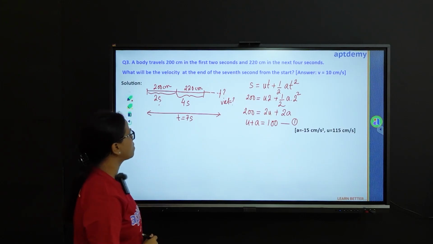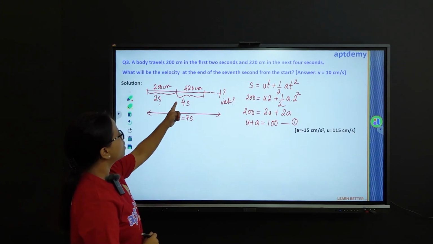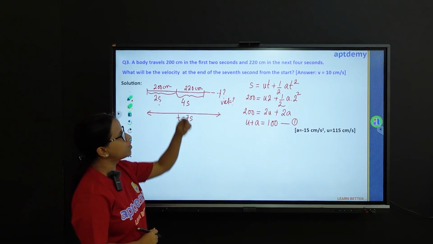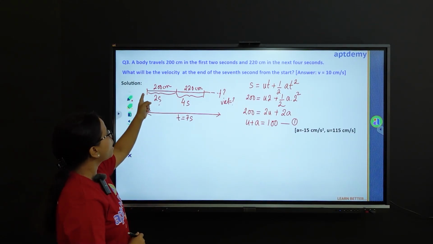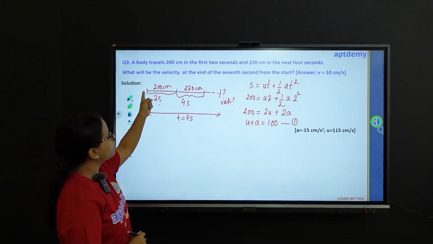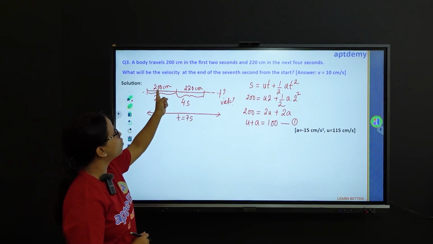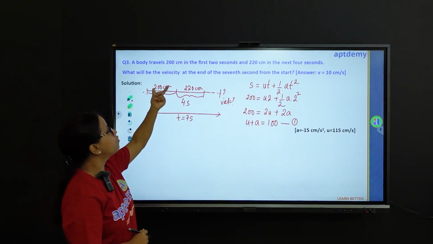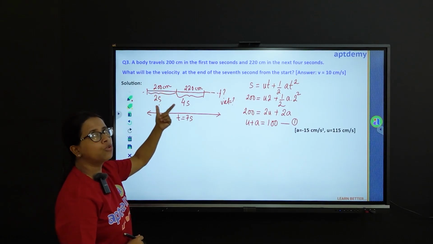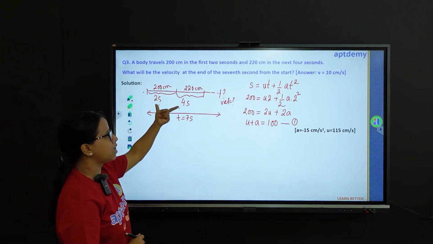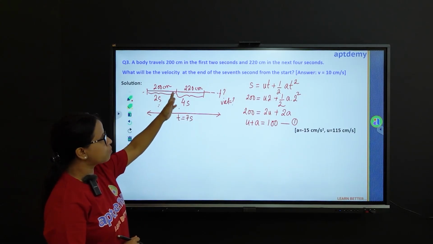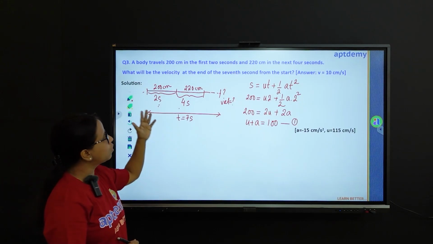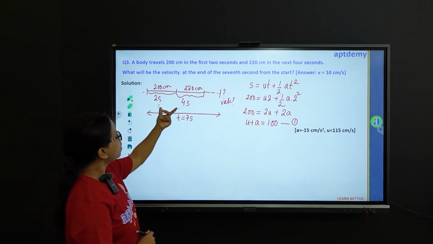Now for the second case, take a note at the diagram. In 4 seconds it is covering a distance of 220 centimeter. But if you consider the position right from the beginning, it has covered a total distance of 200 plus 220, that is 420 centimeters in a total time of 6 seconds. So this is the trick in the question. If you do this part wrongly, then you will get the whole sum wrong. So take a note at this.